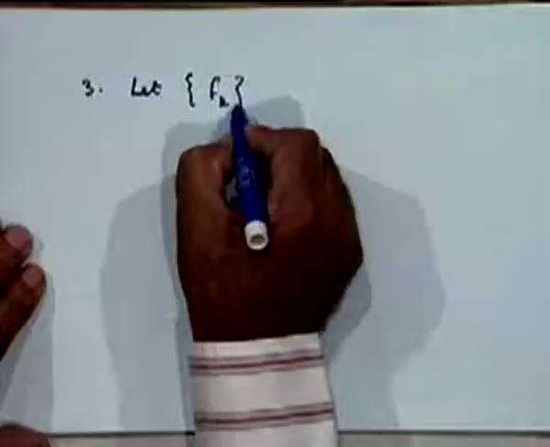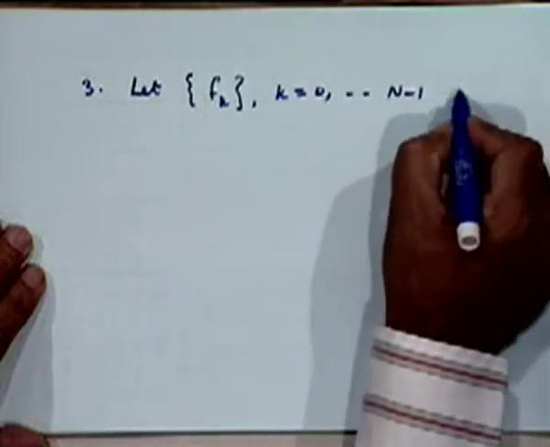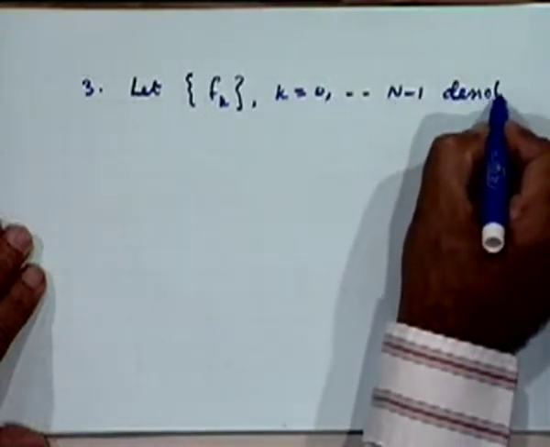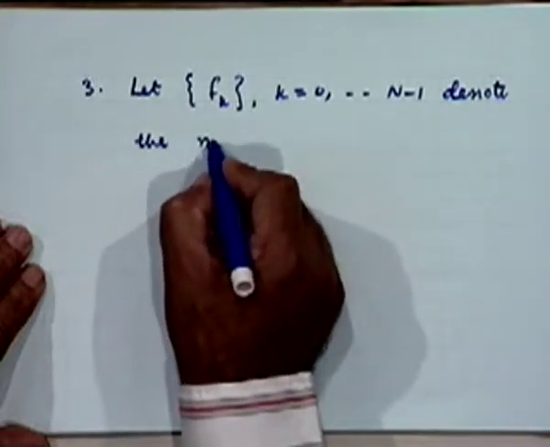Over the 3-bit interval, the non-zero span of 3-bit intervals, sample values were f0 or 1, 0 and minus 1, whatever you like to call it. So in general, let f sub k, k going from 0 to n minus 1, denote the non-zero sample values.